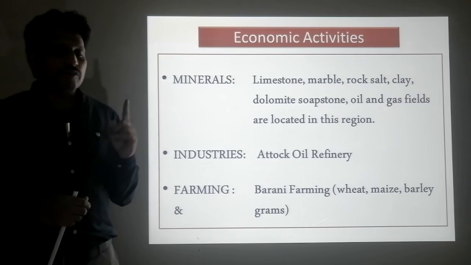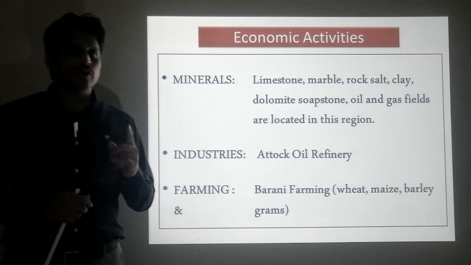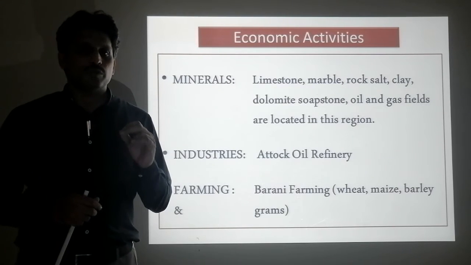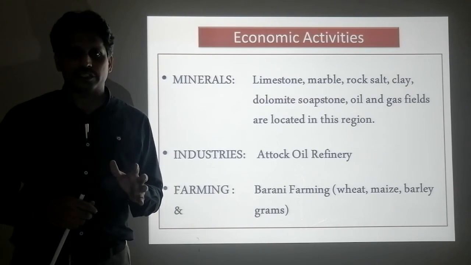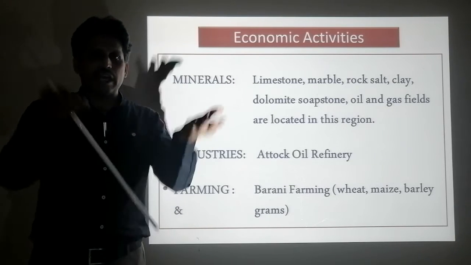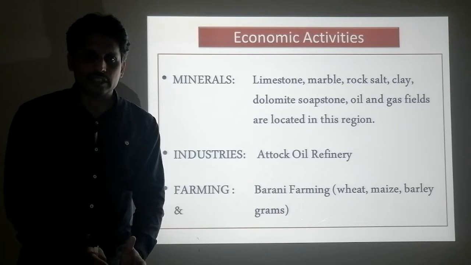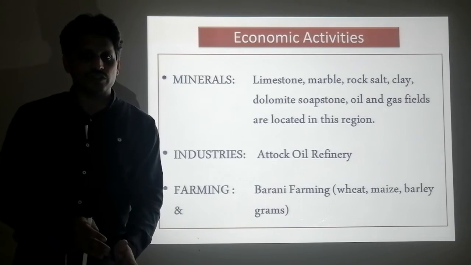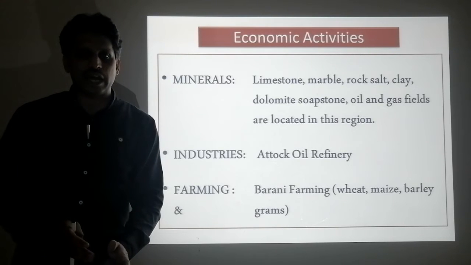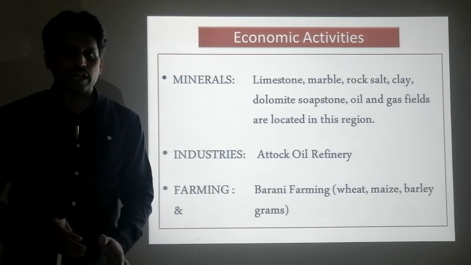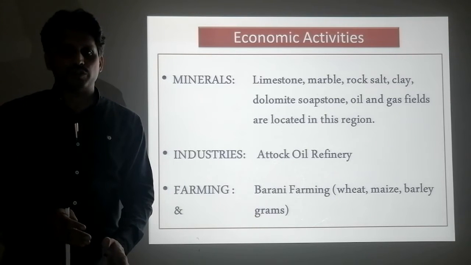Why? Because you have read, you now know the topographical features of the Potwar Plateau. The land is dissected. There are deep ravines, meaning the river has gone deep. The valley is there, but the river has gone deep because soft soil was on the way of the river. So the river cut its bed and eroded the alluvium, soil or soft rocks which were on the way.